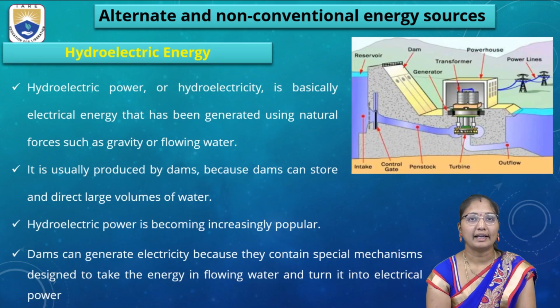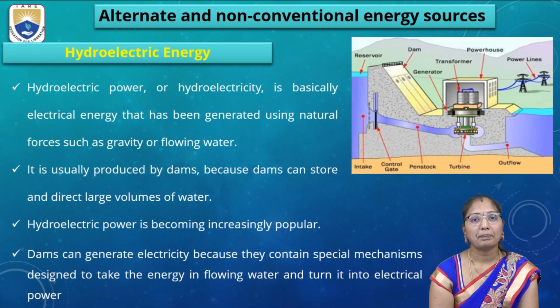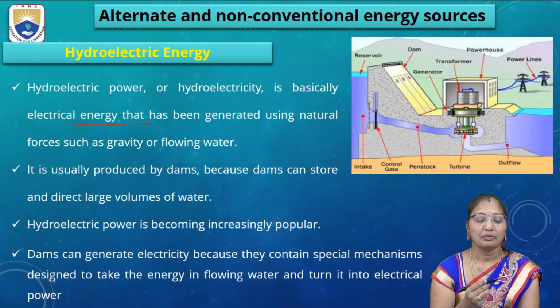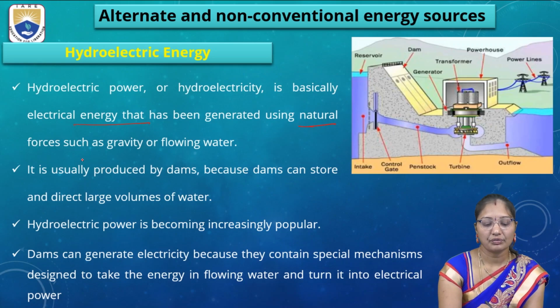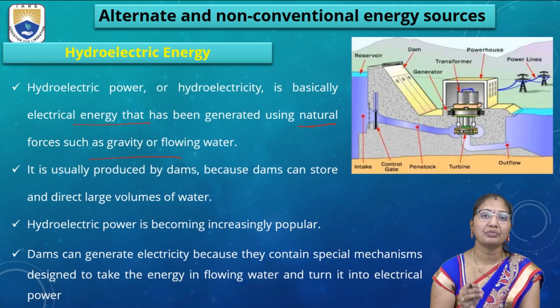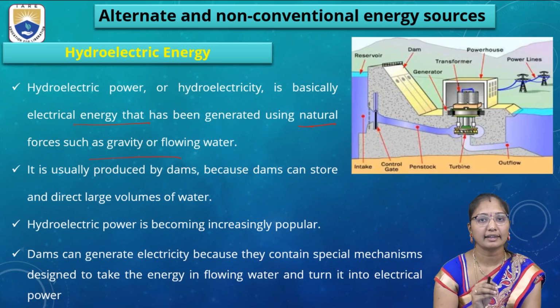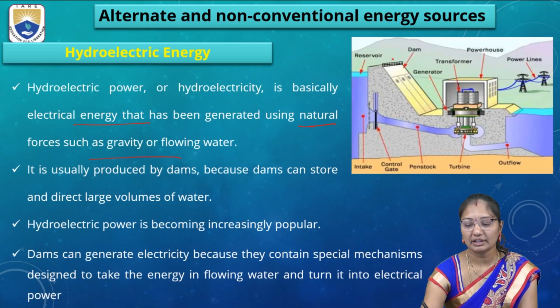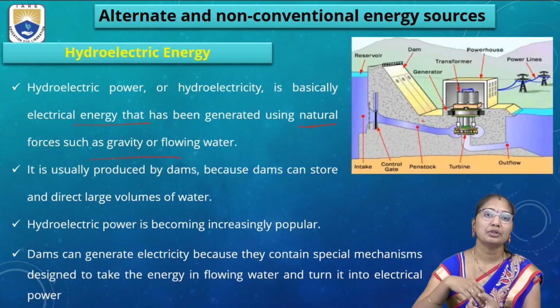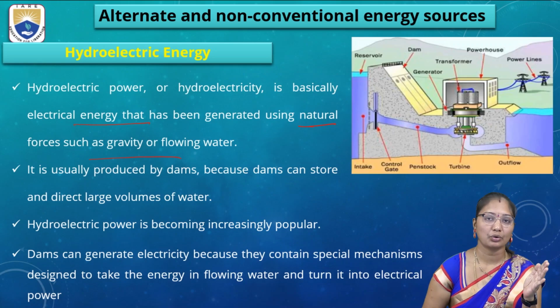Next is hydroelectric energy. Hydroelectric power is basically the electric energy which is produced using natural forces such as gravity or the flowing of water. Hydro means water. The electric energy produced from water is called hydroelectric energy. So this is the dam. We know that when water is allowed to flow, due to the gravitational force, the water will flow from the higher to the lower region.